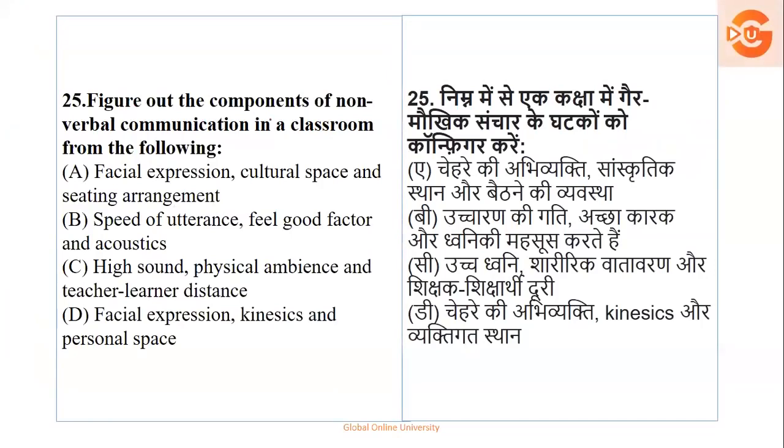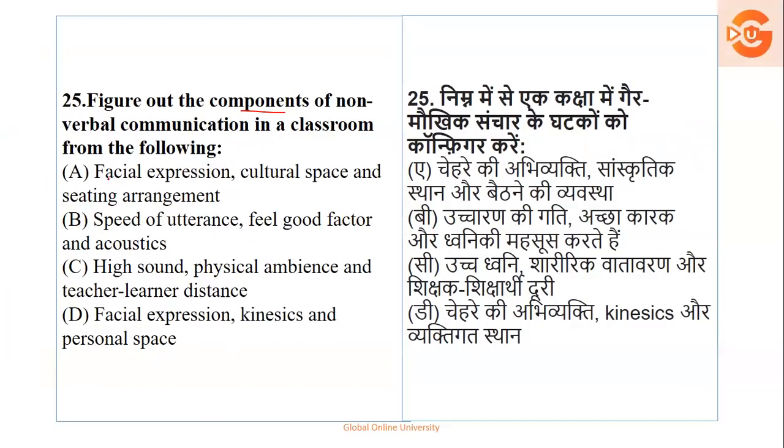Next, figure out the components of... Components means factors. Non-verbal communication in a classroom. Now, don't jump to the answer. Read all the options carefully. Facial expression, cultural space and sitting arrangement; speed of utterance, feel-good factor and acoustics; high sound, physical ambience and teacher-learner distance; facial expression, kinesics and personal space.